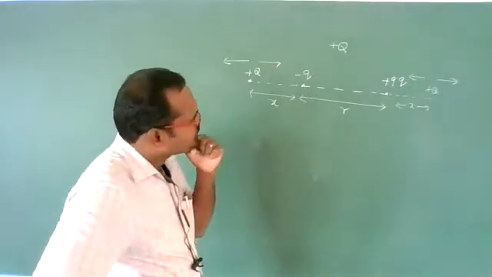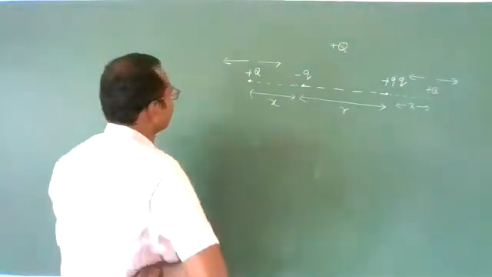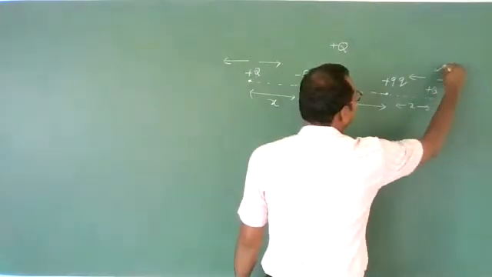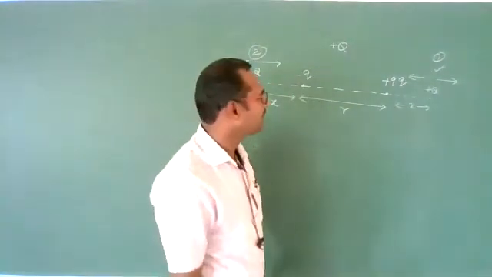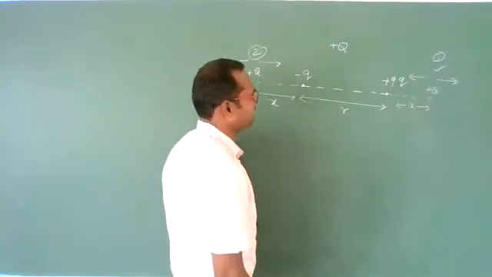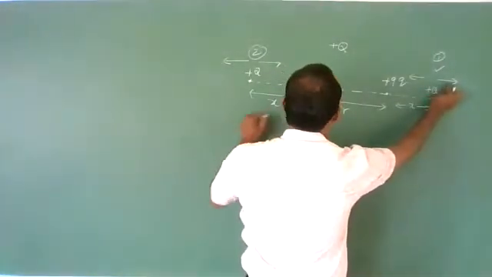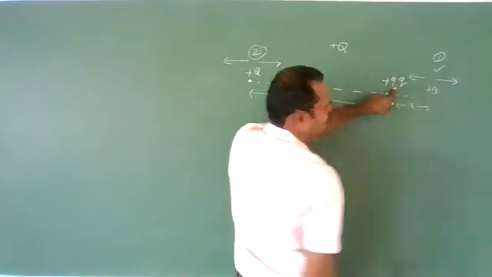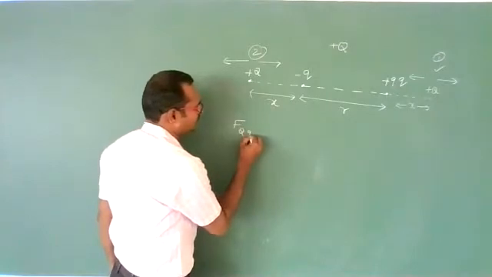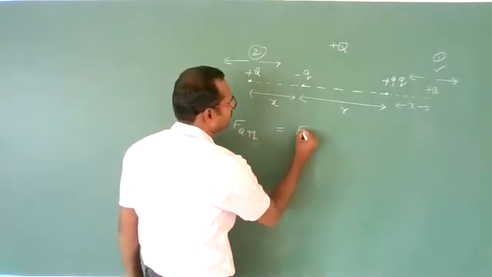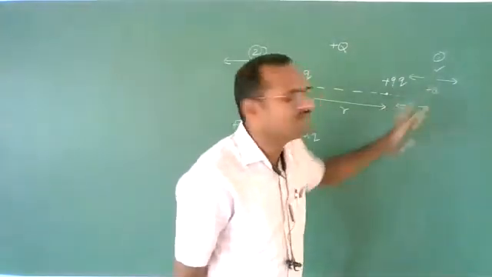Now, which location exactly fits for this? Let us check. First, let us check this point. This first location I will call location one, and this second location I will call location two. On this, see, this force is due to which charge? This force is due to plus 9Q. Force on capital Q due to 9Q should be equal to force on capital Q due to small q. They should be equal. Then only this capital Q will be in equilibrium position.